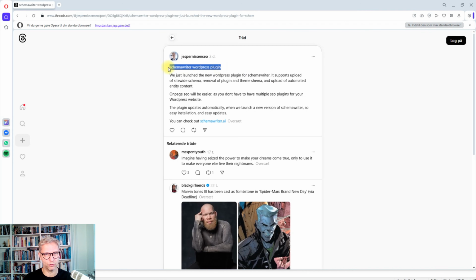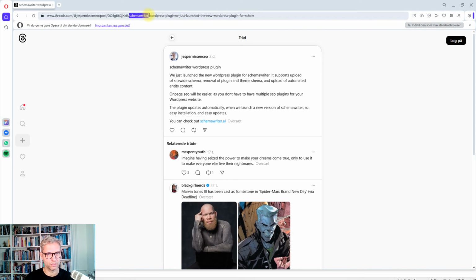The reason that I put this keyword in the beginning of the text is because I know from experience that when you're posting to Facebook, for example, the first 11 or 12 words in the post will be converted to a search engine friendly URL. I'm talking about this up here.